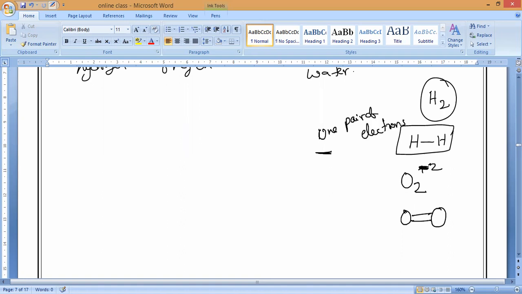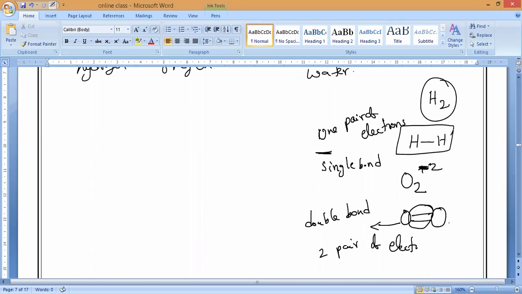This is called a single bond. If I draw two lines, it is called a double bond. How many pairs are sharing here? 2 pairs of electrons. Each pair has 2 electrons, so totally 4 electrons are shared. Clear, guys? Yes, sir. That is what you have to remember.